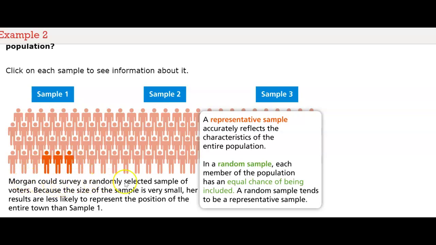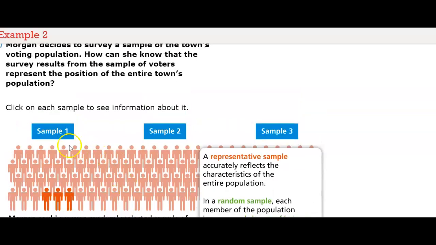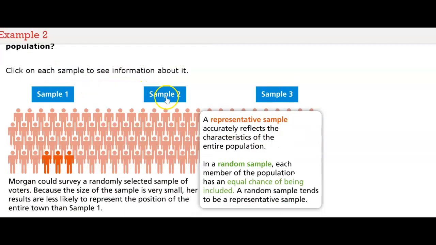Morgan could survey a randomly selected sample of voters. Because the size of the sample is very small, her results are less likely to represent the position of the entire town. So the question is, how can she know that the survey results from the sample of the voters represent the position of the entire town?